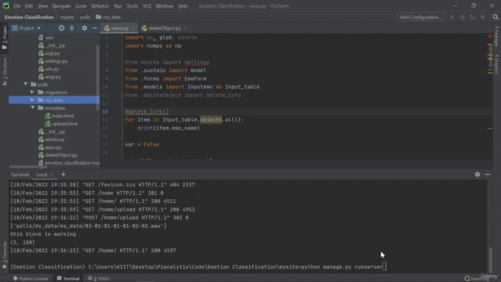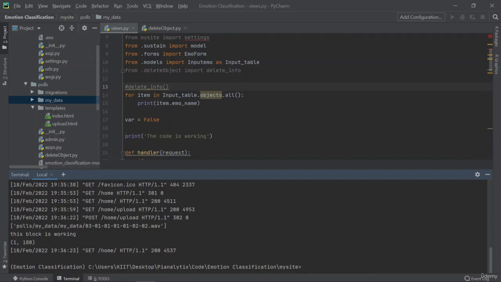So that is why I've created the delete info and the delete object.py file, because once you shift your code to the instance, it would tell you that in your model there are some files already set up, there's some data already there, so it might create problems for you later down the line. So it's better to just remove everything and then push the code to the instance. And this is just to see if your table has any kind of data in it or not, just to validate.